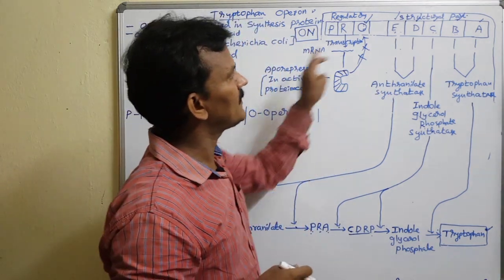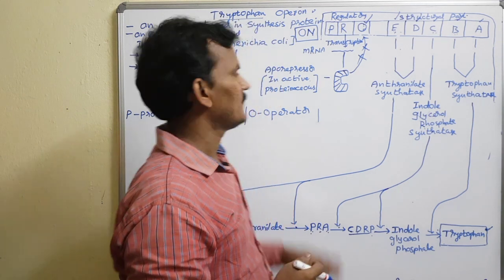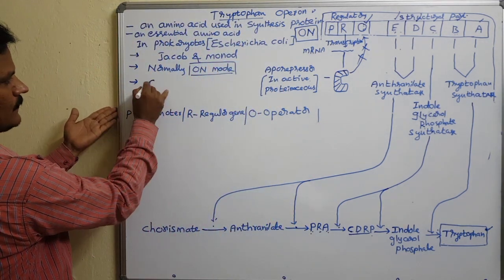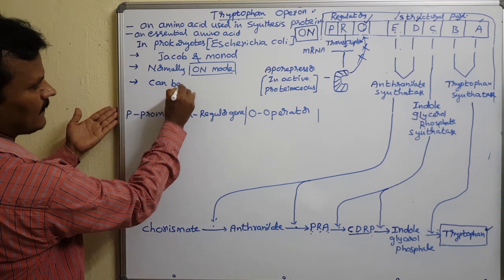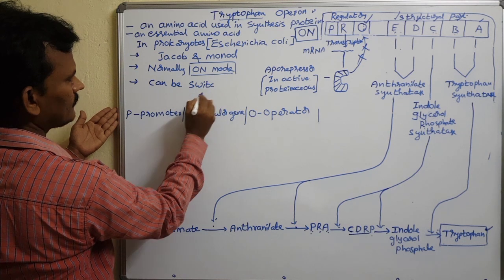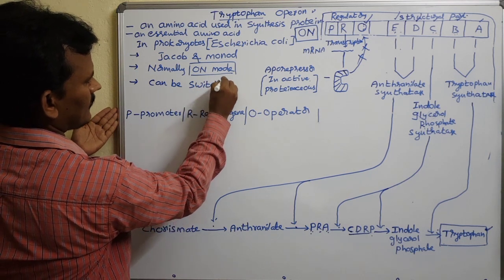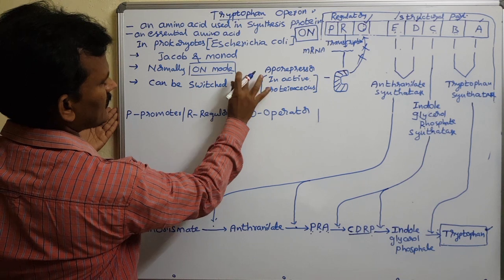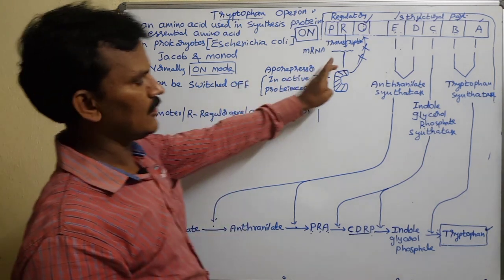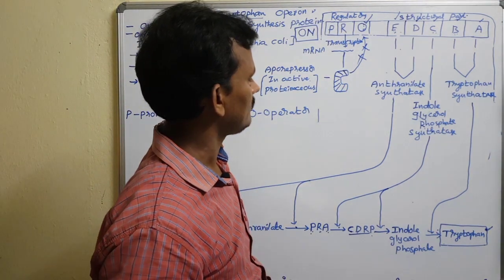Which substance switches off the operon, we will see. So it can be switched off. How it can be switched off? We will develop that. This is the on mode I am explaining.